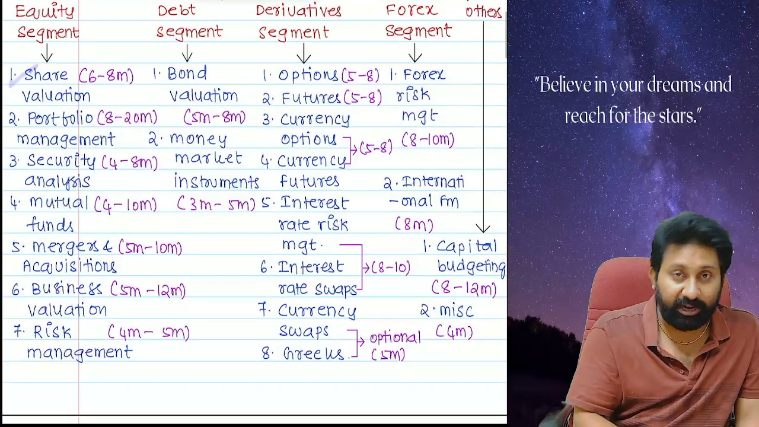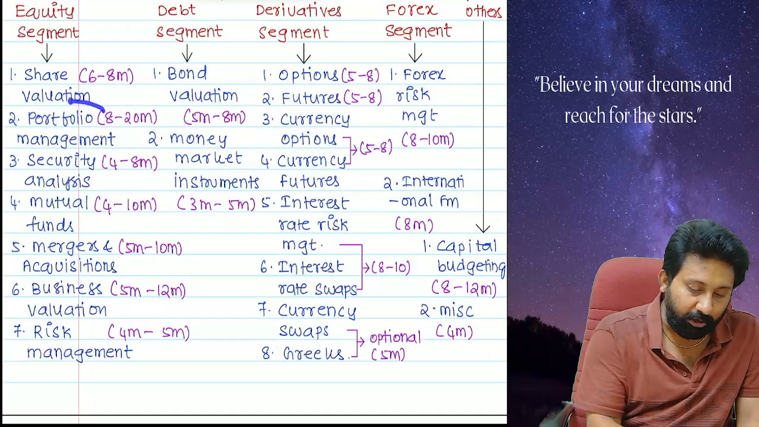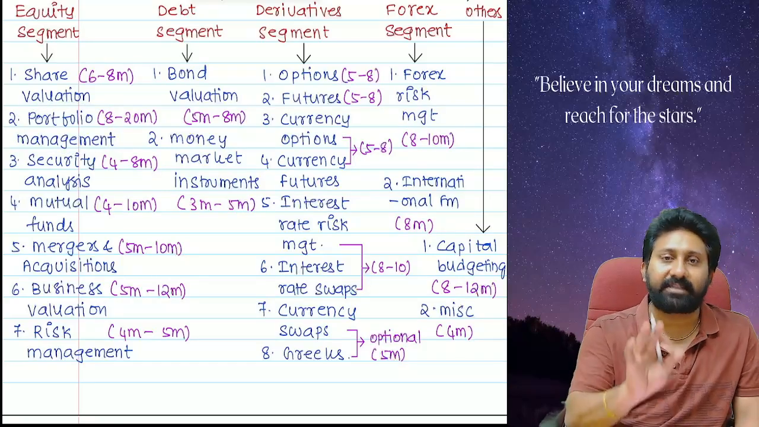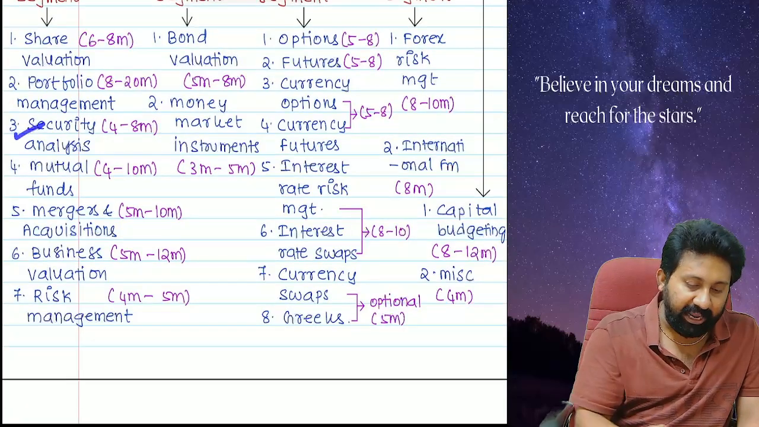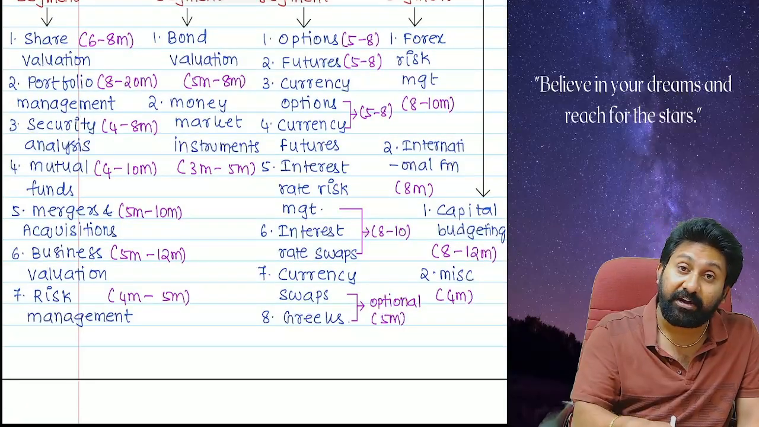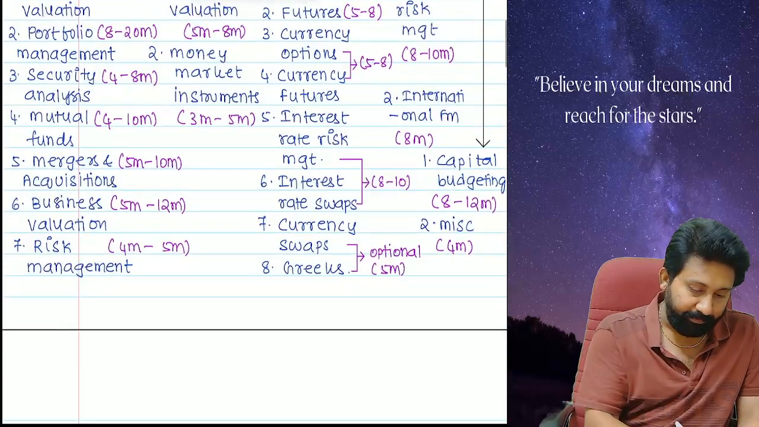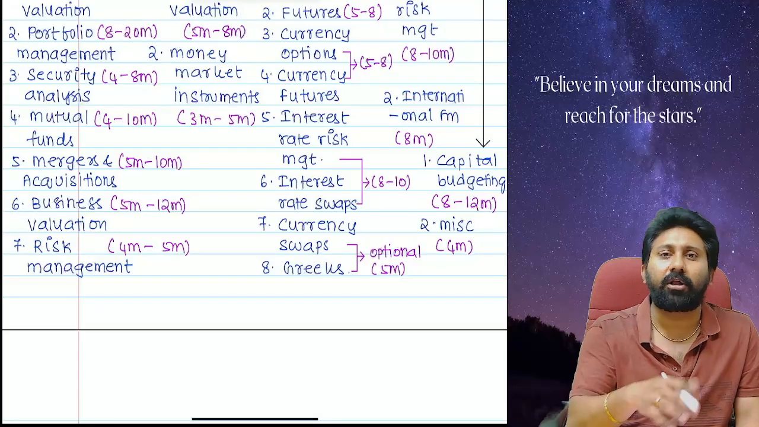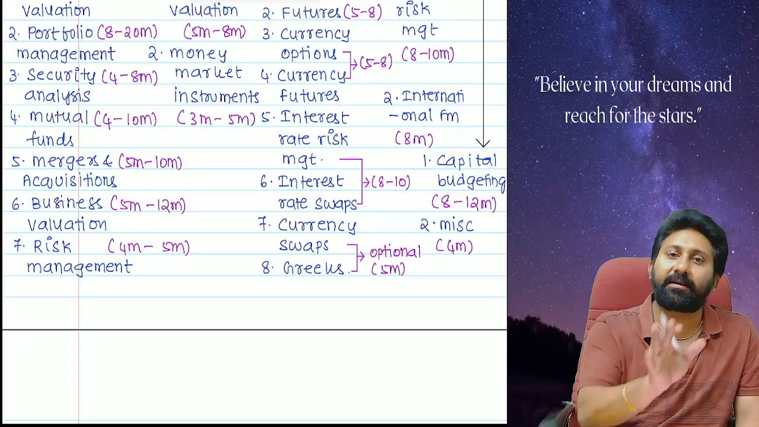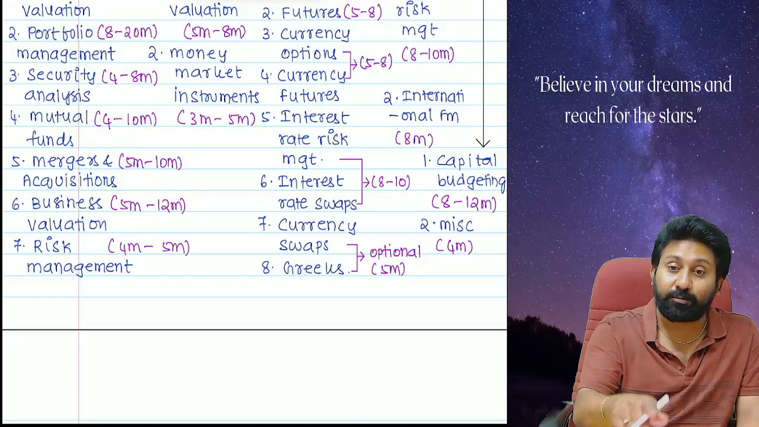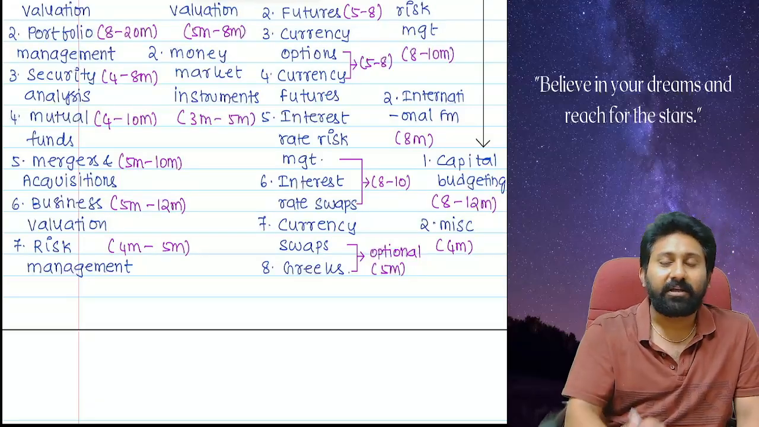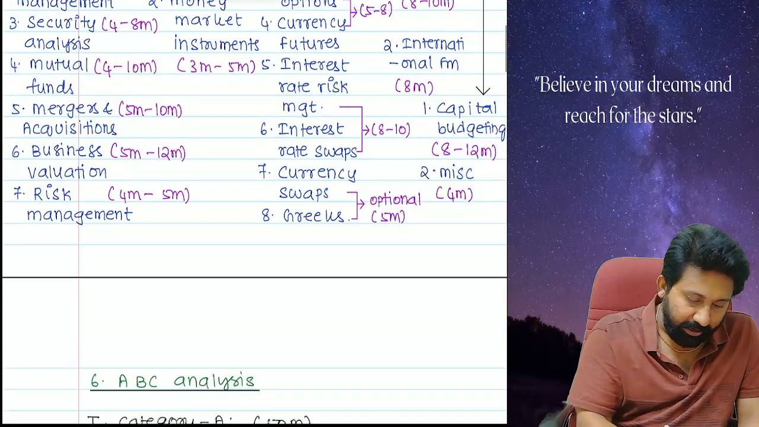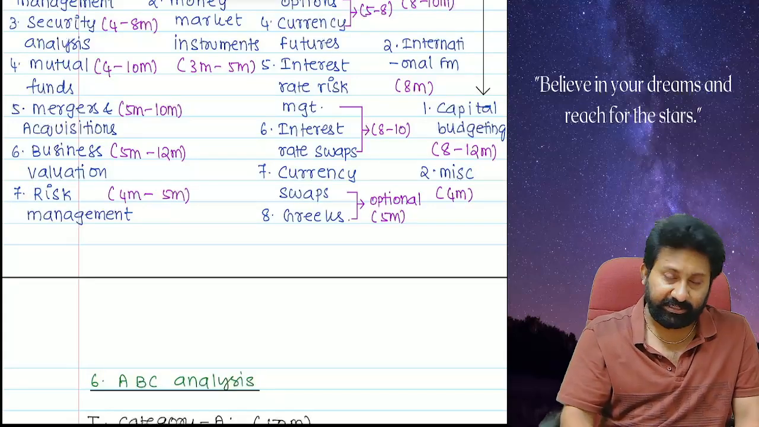Number one, share valuation. Number two, portfolio management is the second chapter. About marks, I will discuss later. Security analysis. Security valuation is different; security analysis is different. Then mutual funds, mergers and acquisitions, and business valuation, also called corporate valuation. In the study material it is business valuation, but everywhere in the textbooks they use the word corporate valuation. So there is no great difference between corporate valuation and business valuation. Either way you can call it. Next one, risk management.